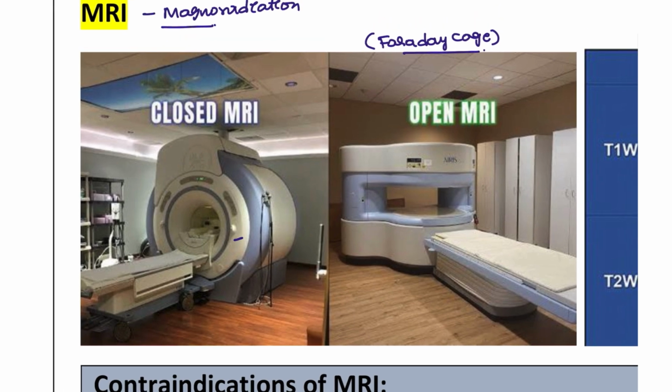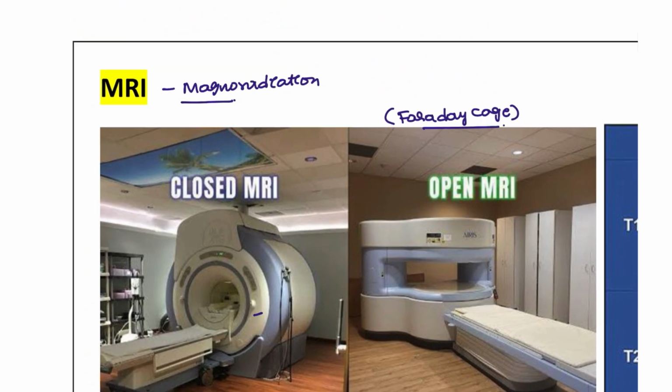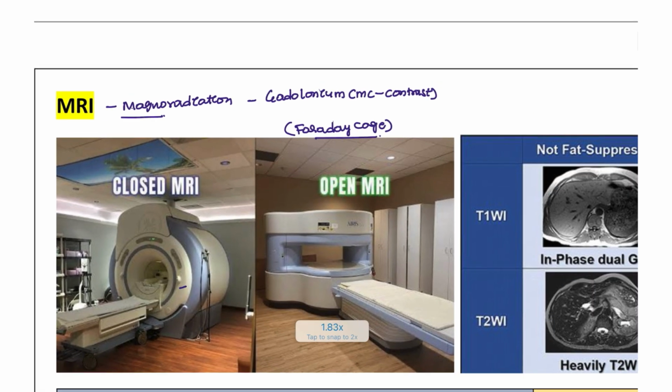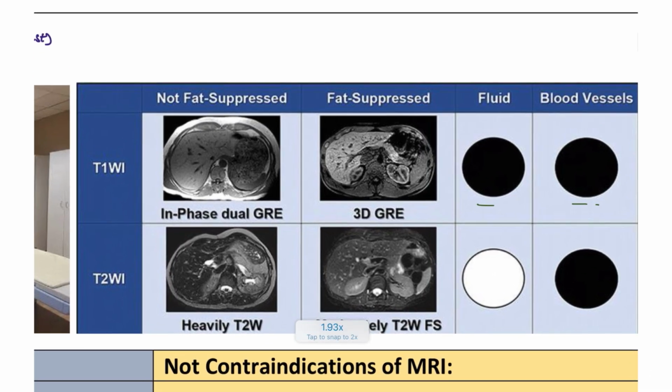So MRI is done in the Faraday cage, and most commonly in the MRI, we are going to use gadolinium. Gadolinium is most commonly used as the contrast for MRI conditions. MRI has two types of images. One is the T1 weighted image, and the other one is the T2 weighted.